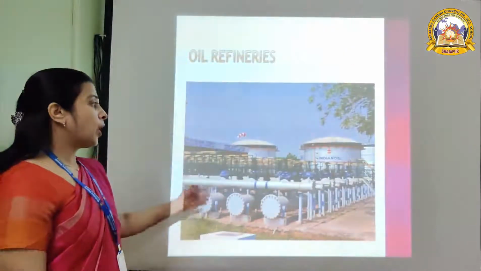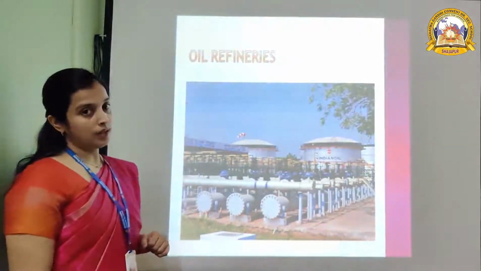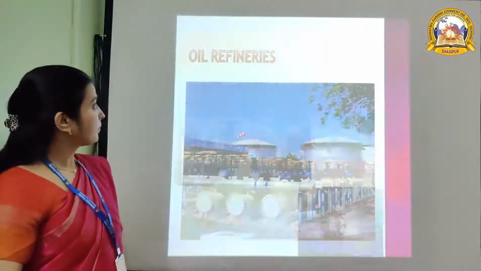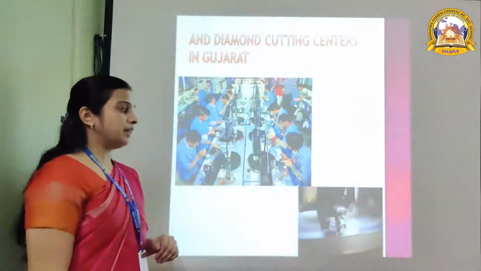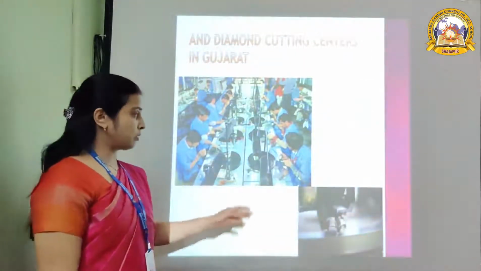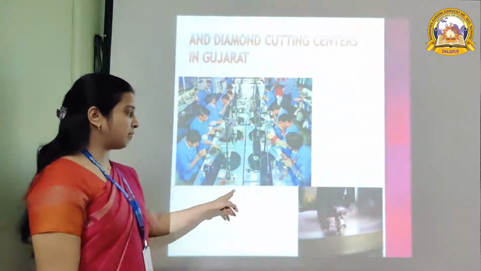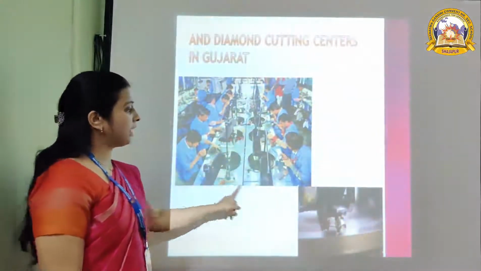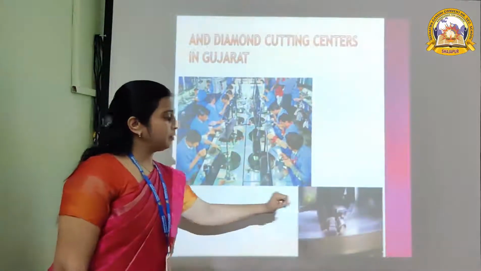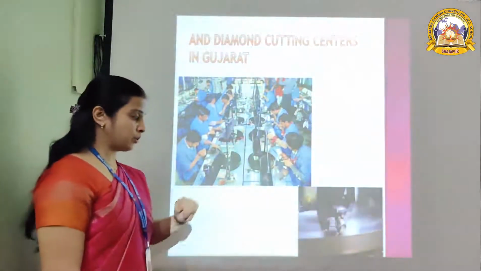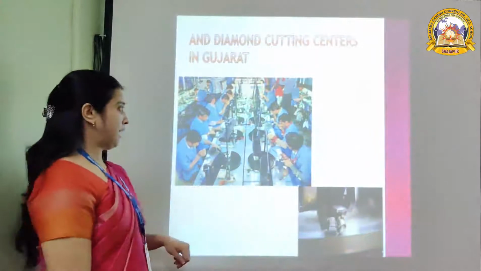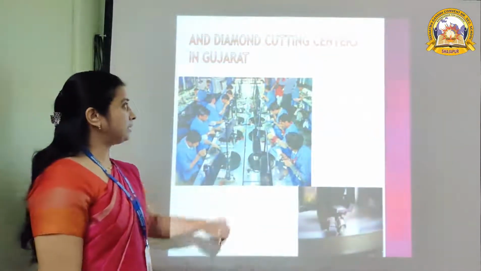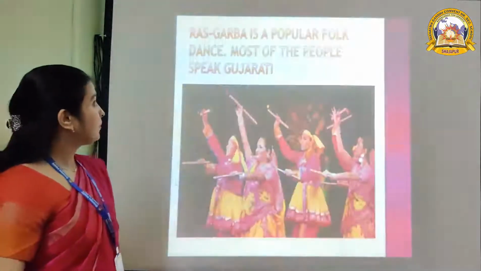Next, oil refineries are also in Gujarat, and the diamond cutting centers are also very famous in Gujarat. See, machines are also used to cut the diamonds.